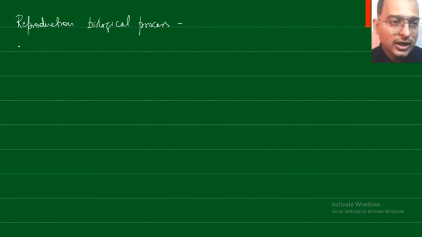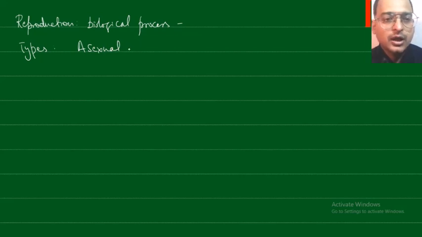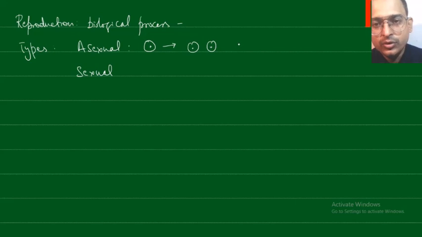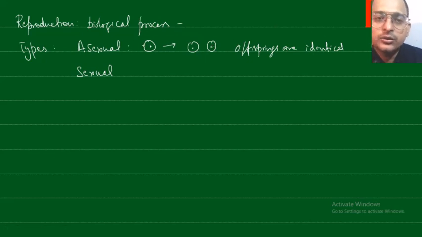There are two types of reproduction: asexual and sexual. In asexual reproduction, there is one parent that gives offsprings which are identical. They are identical to each other as well as identical to the parent.